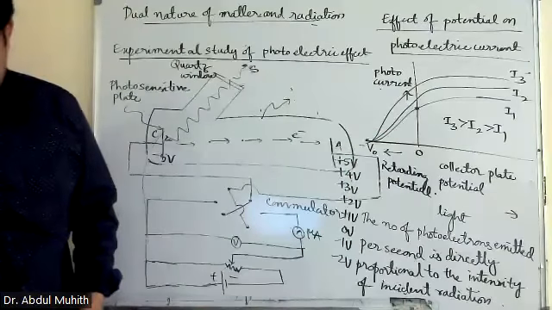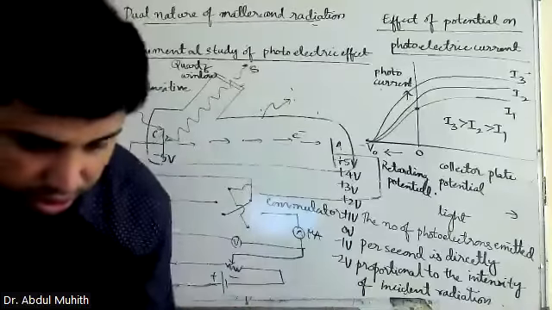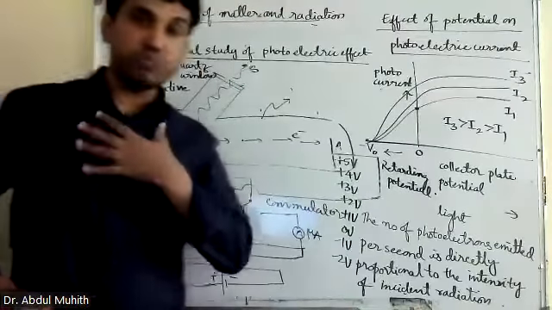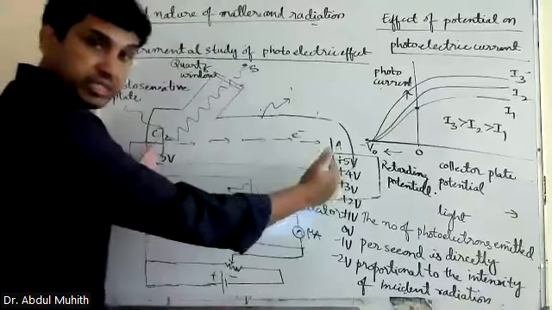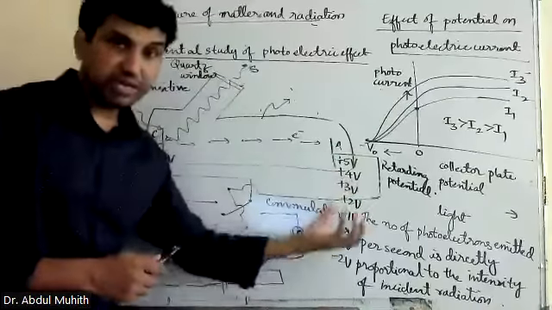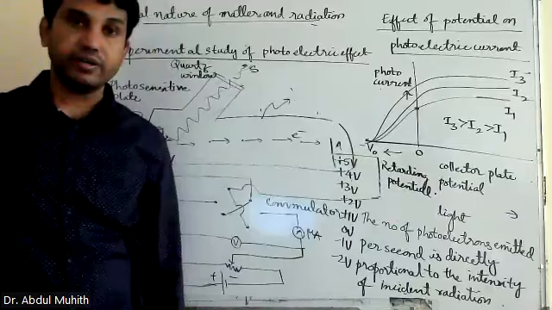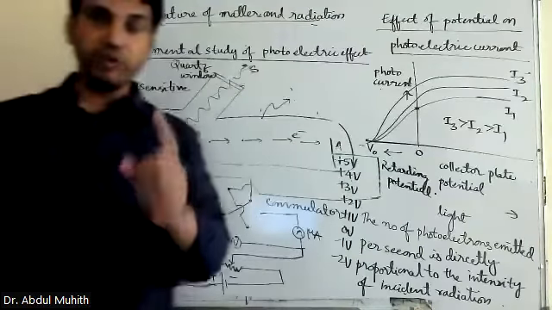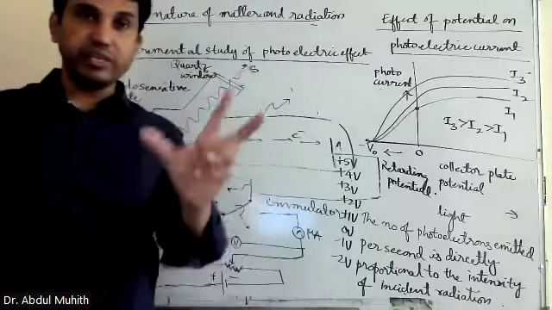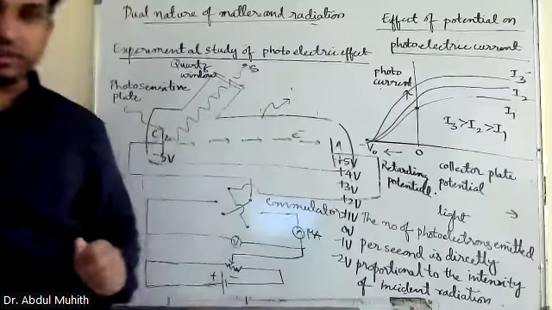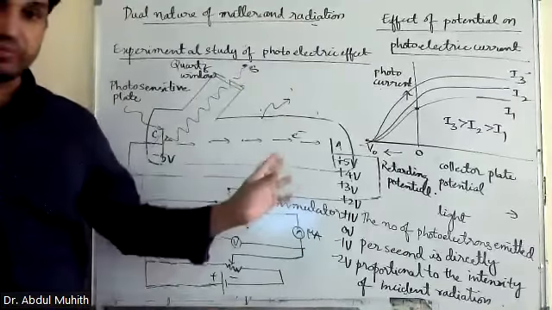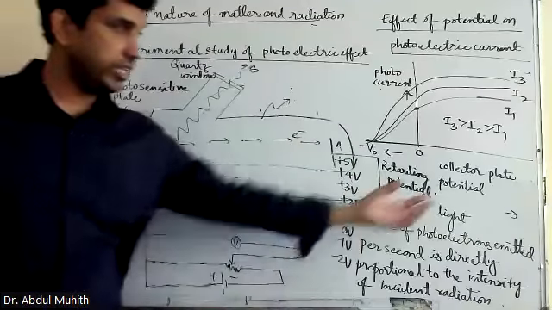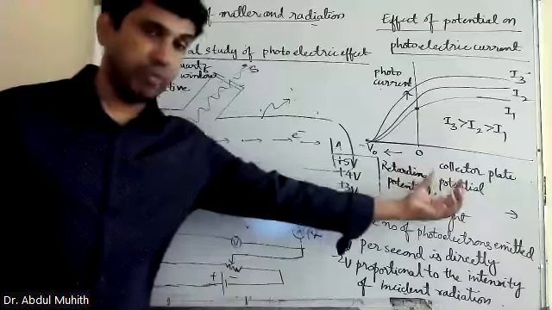The x-axis is the collector plate potential. I'm not speaking about voltage, because voltage is a difference. I'm speaking about only one plate potential. When only one boy or only one girl, each is individual; when they come together, they become a couple. So we are speaking about only one plate, the collector plate, so that is plate potential.